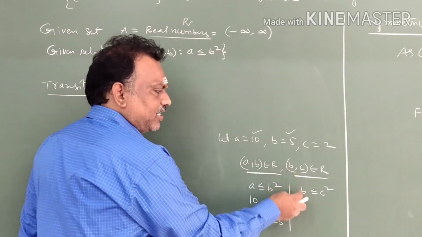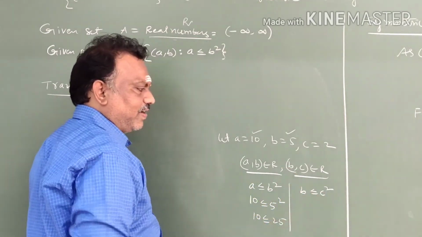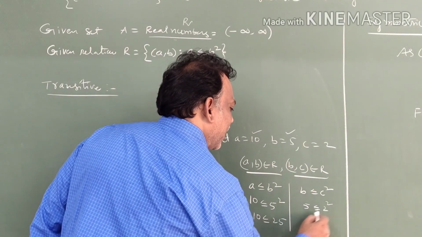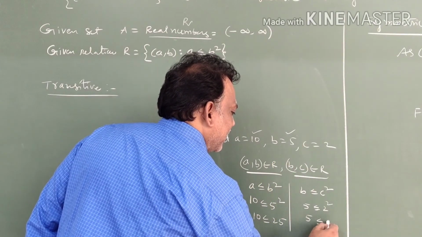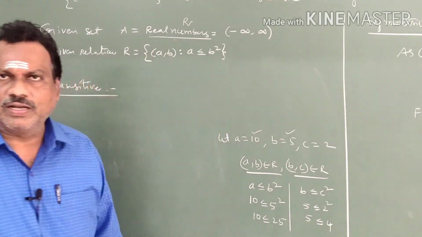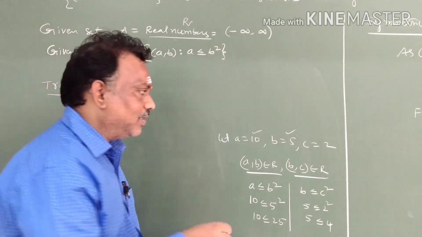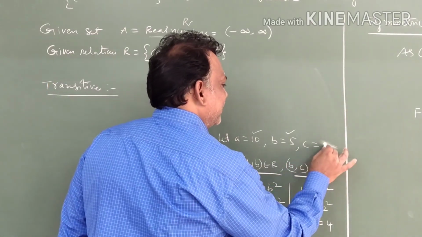Here the first coordinate is B, smaller than or equal to C square. If you take B as 5 and C as 2, 5 is less than or equal to 4. Is it possible? Not possible. You have to take a possible one. That's why I will take C as 3.